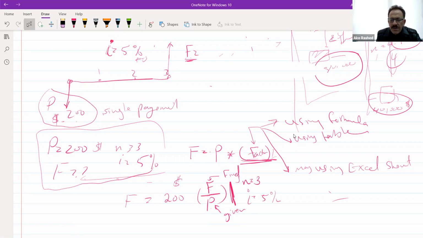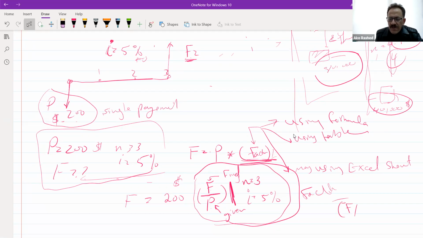So this is not just F divided by P; this is an indication of how to write a factor. In the textbook, it's written as (F/P, 5%, n).